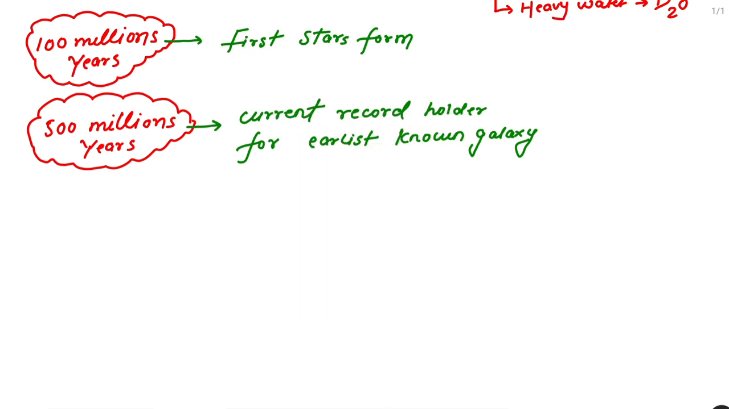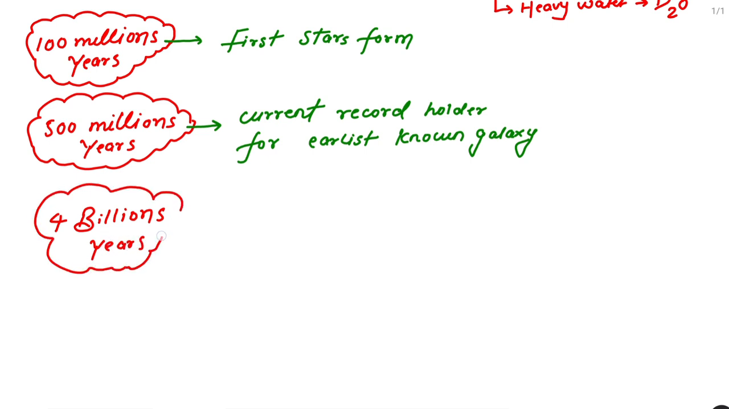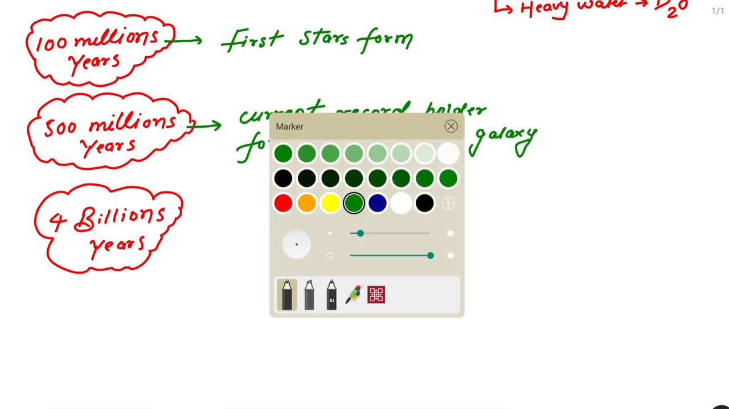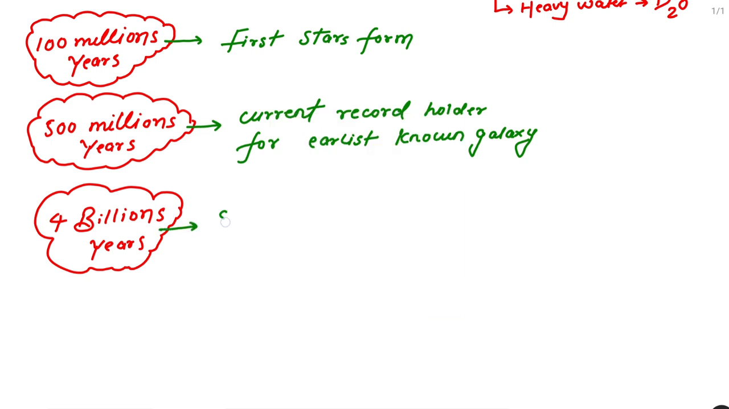And now the last one is 4 billion years. What happens in these 4 billion years? There is star formation at the peak. What is the meaning of this? After this many years, stars were forming in a very huge amount. So we will write: star formation at peak. So this is all about the Big Bang theory.